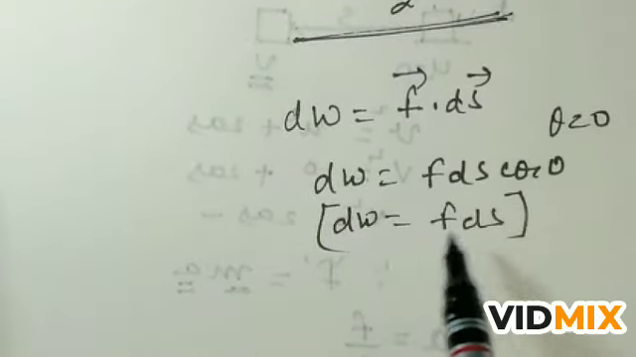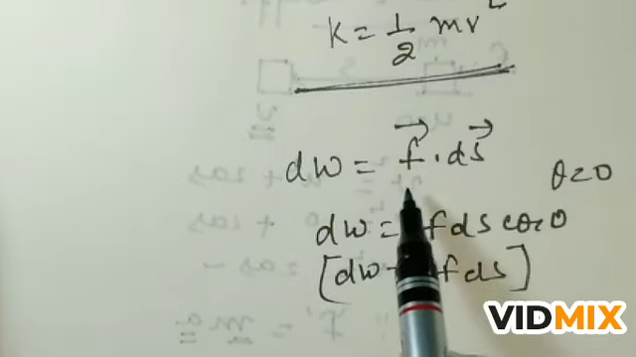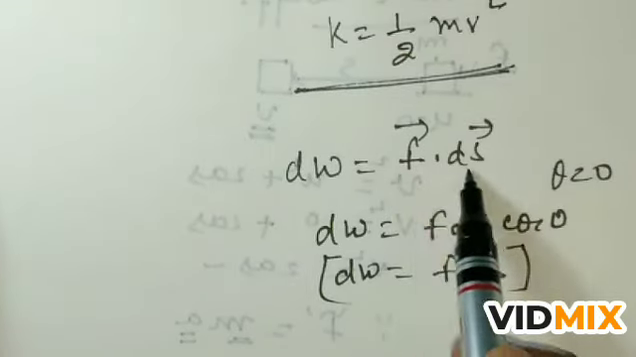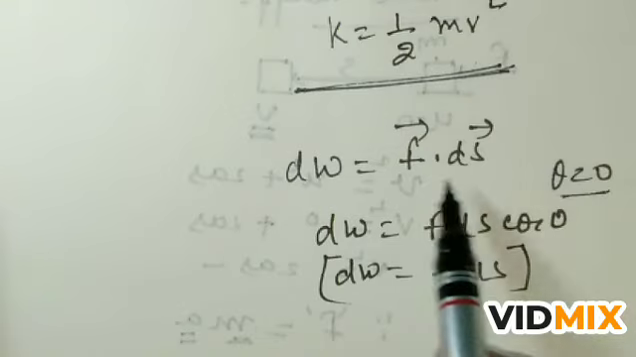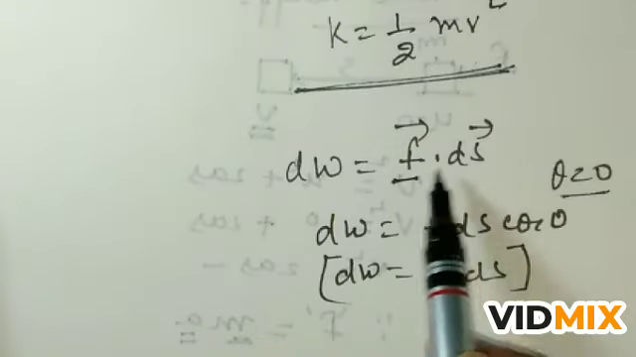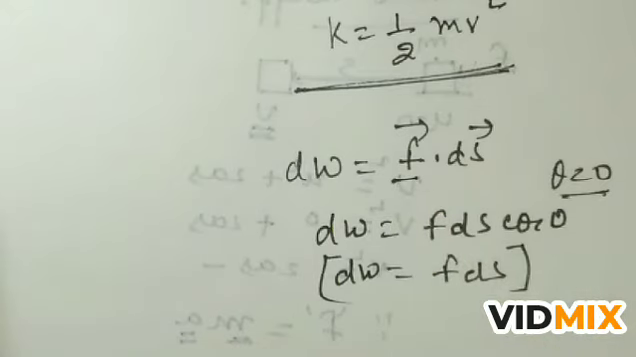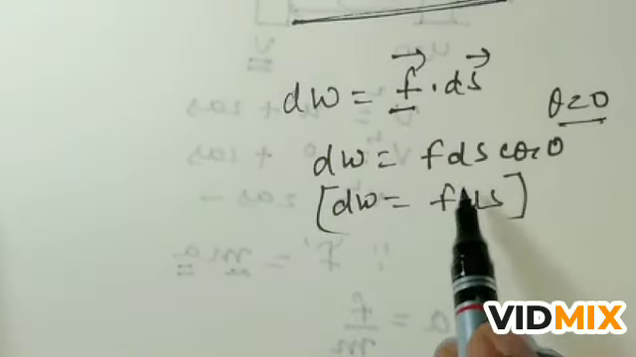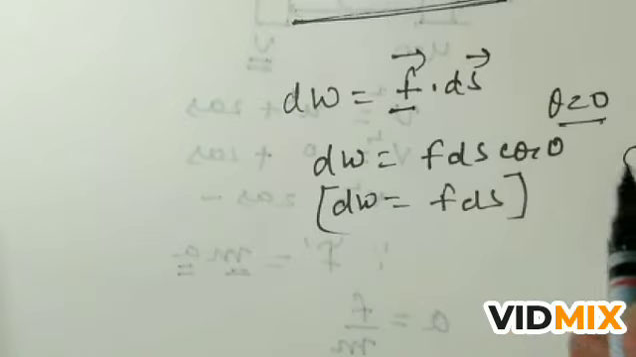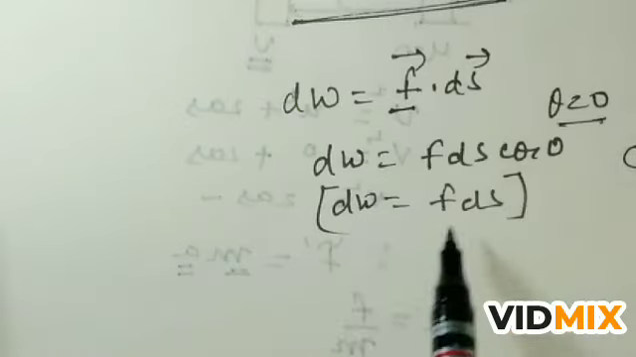Now here I just want to say that the body displaces in the direction of force, because when theta is equal to 0, it means that where you are applying the force, the body is displaced in the same direction. So that's why we are saying that theta is equal to 0 here. So dW is equal to F ds cos 0, and the value of cos 0 is 1, everyone knows. So we can say that dW is equal to F ds.